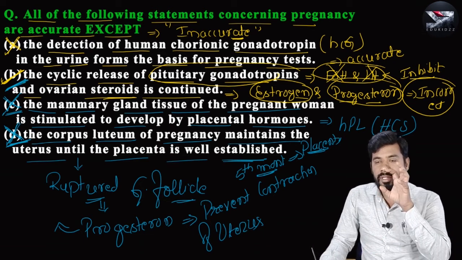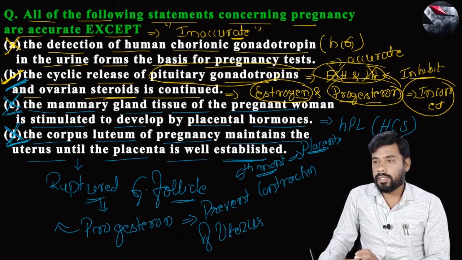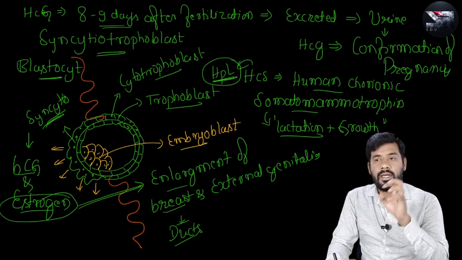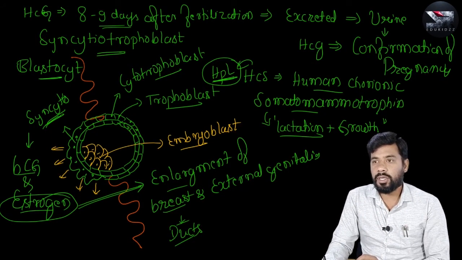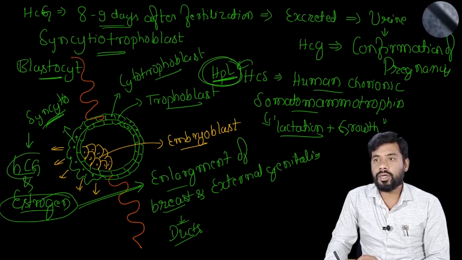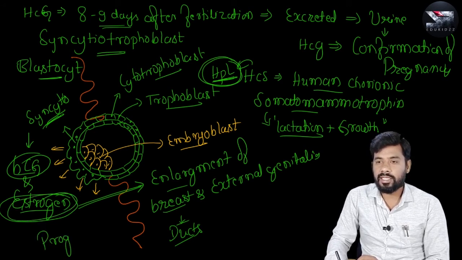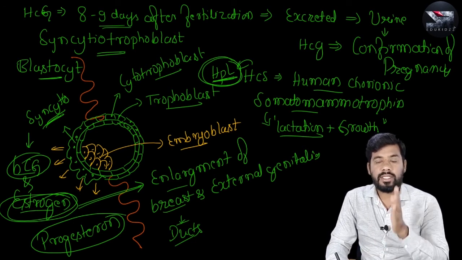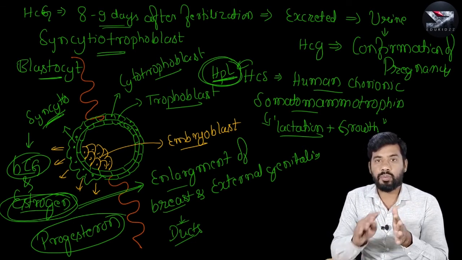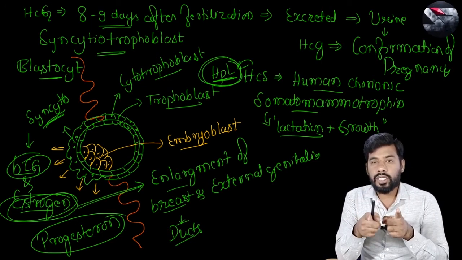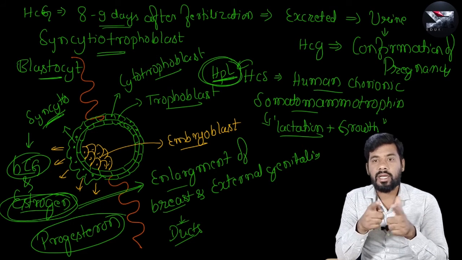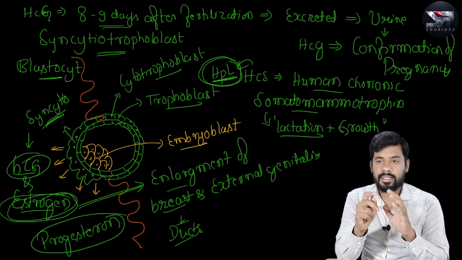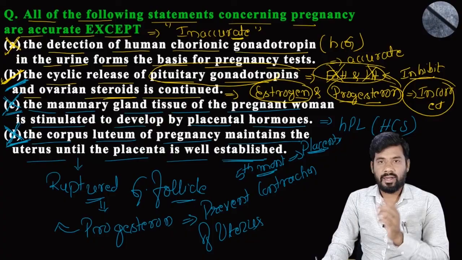Finally, from this question we have studied one complete concept: the hormones that are secreted from the placenta during pregnancy. They are HPL, HCG (human chorionic gonadotrophin), along with estrogen and progesterone. These are the 4 main hormones secreted from the placenta. Do you know what forms the placenta? The syncytiotrophoblast along with the uterine tissue, both together. The uterine tissue and the tissue of the trophoblast or embryo together form the placenta. That placenta secretes all these 4 different hormones, and this is about this question.